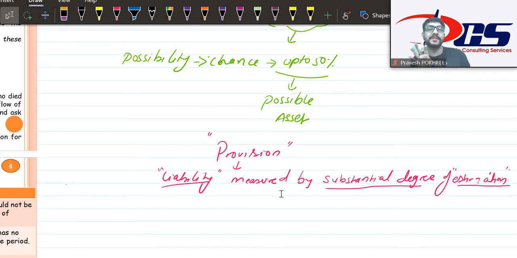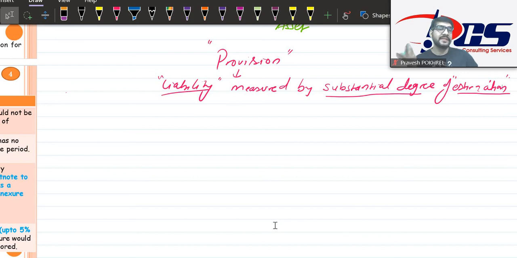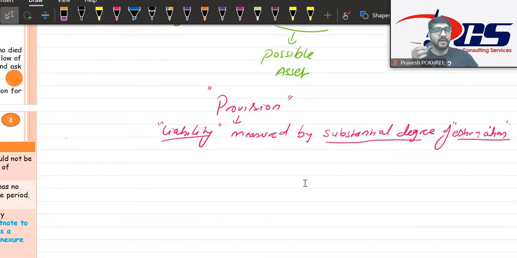Nowhere it is written like that, but practically 80 to 85% or 80 to 95% accuracy on the estimation of certain amount will be a substantial degree, depending upon the type of expenses we are trying to recognize, or type of liability we are trying to estimate. It is not fixed, but 80, 90, 95% accuracy of estimation will be substantial degree and will suffice for calculation of certain liability.